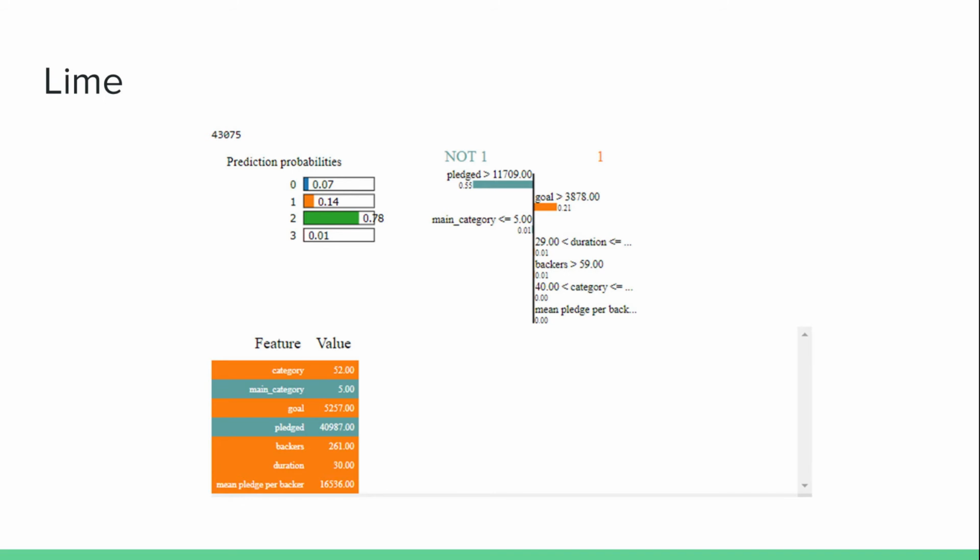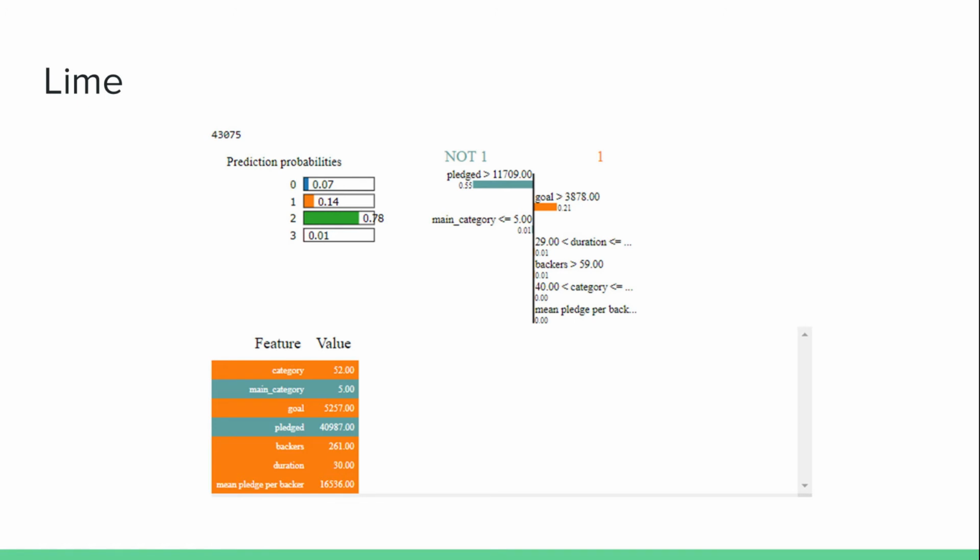And so on the left-hand side, we see the probabilities for this specific instance to be in the different classes or to have a specific label. And then on the right-hand side, we see the decision making behind whether or not it was, for example, the first class label. For example, pledged makes it so that specific instance is almost certainly not label 1. And then in the bottom corner, you can see how the features play an impact in this specific instance.